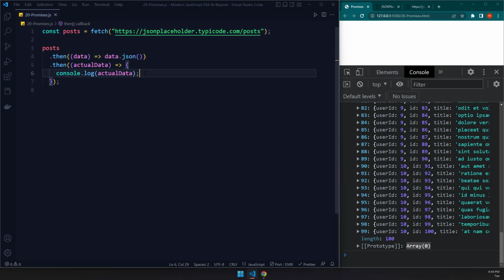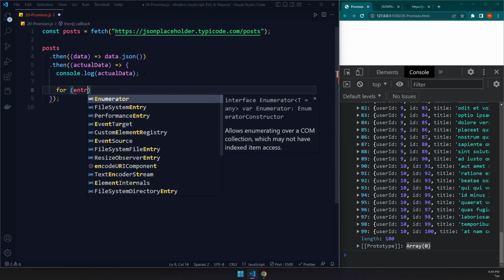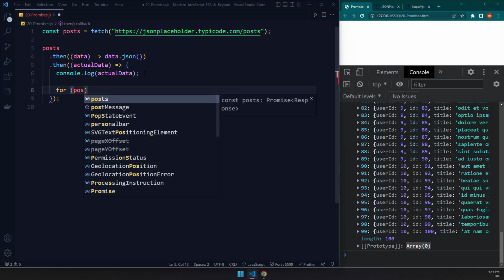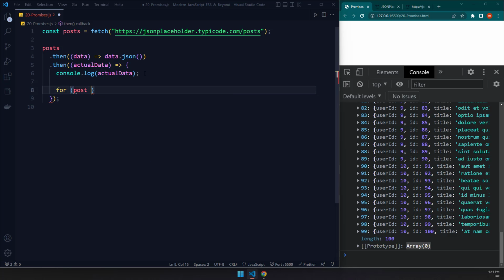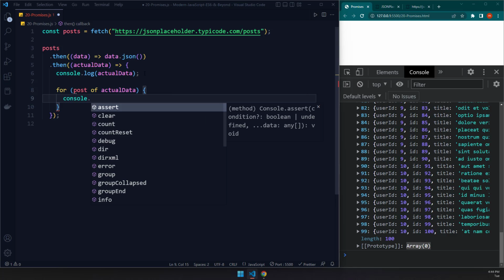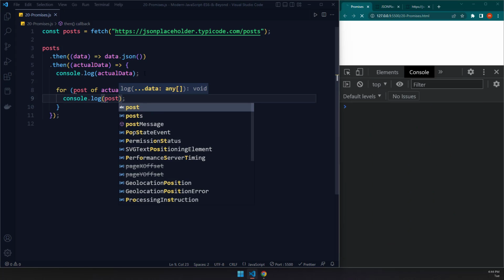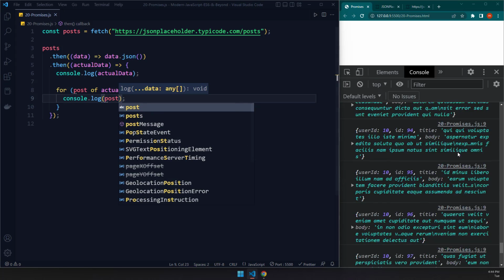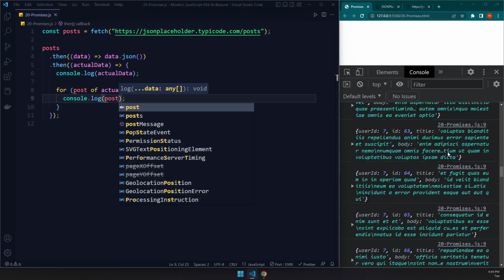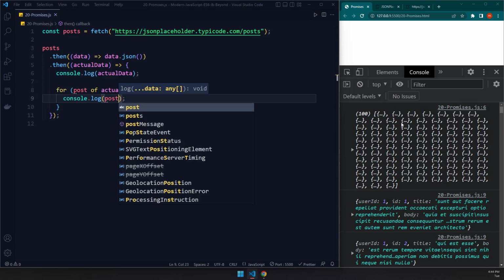And we know how we can iterate through arrays. Now, what I'm going to do is use our for of loop. Let's say post of actualData. And I'm going to take a look at our post, console log post. And when I save it, you can see it's going to give us all of our individual posts, correct?